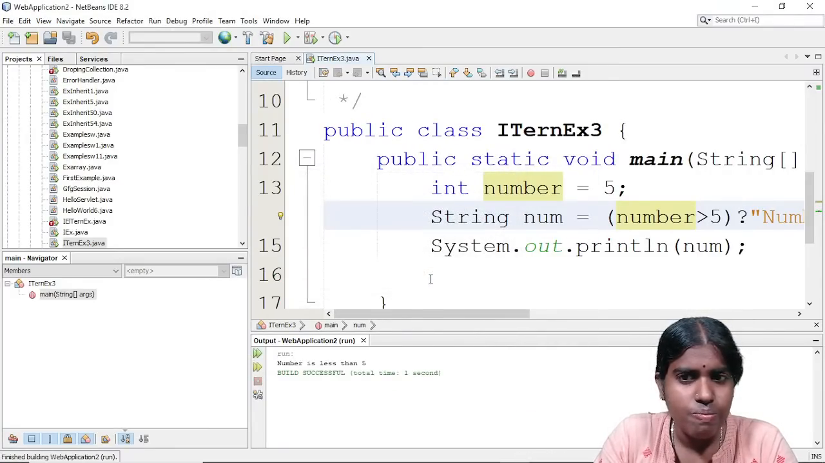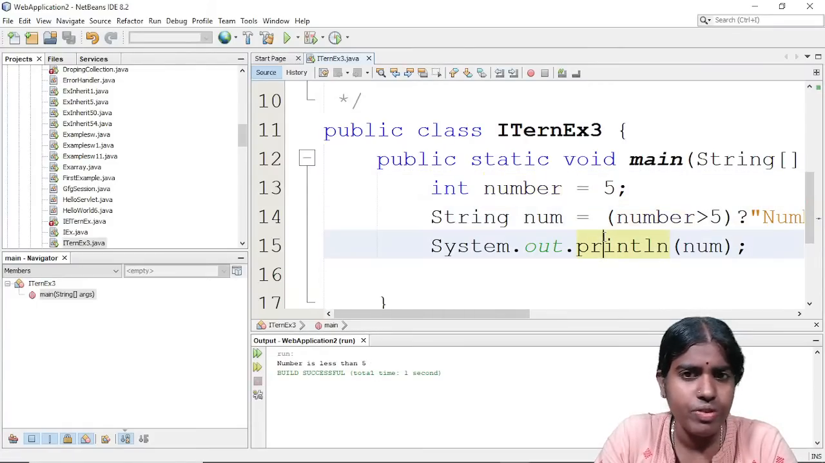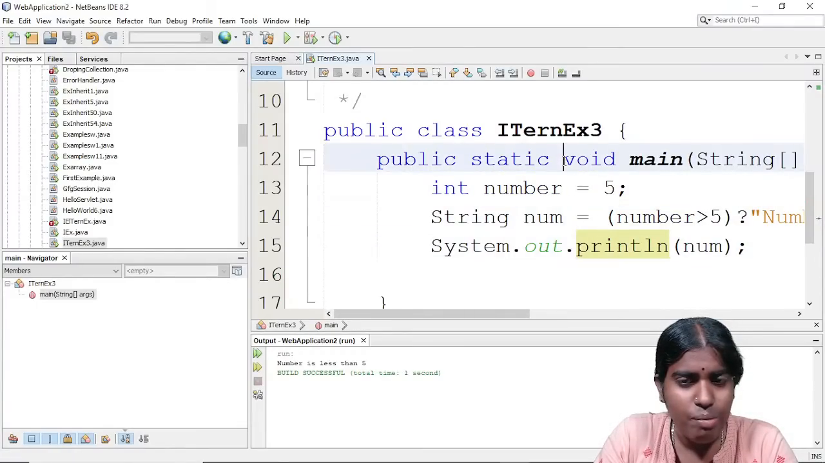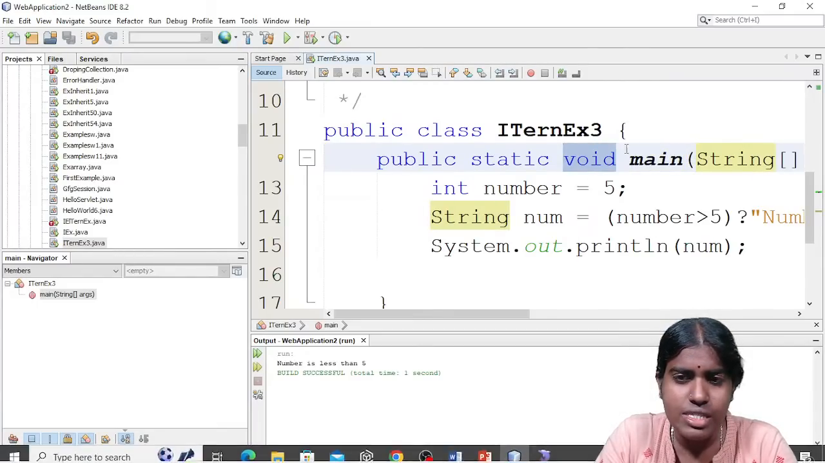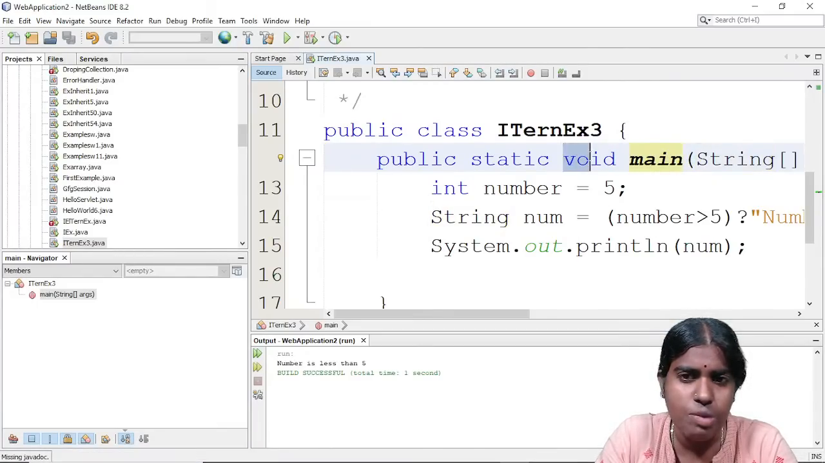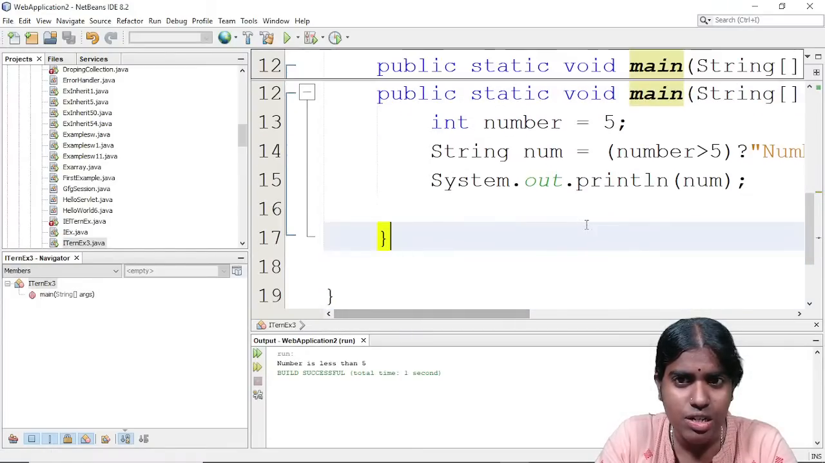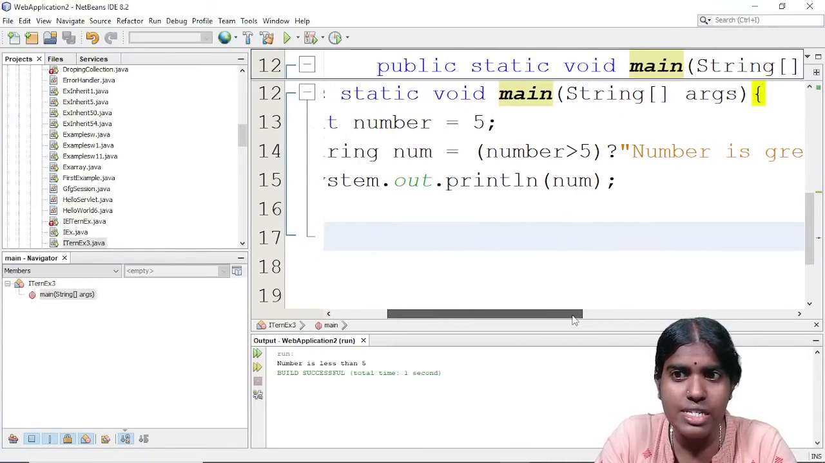Clear with this? So firstly, I am just initializing this number variable. Always the program execution starts from the main method. So the JVM, the Java Virtual Machine, comes in, and the program execution starts from the main method. Inside this, I am giving public static void main. The argument is passed as a string array, String[] args.